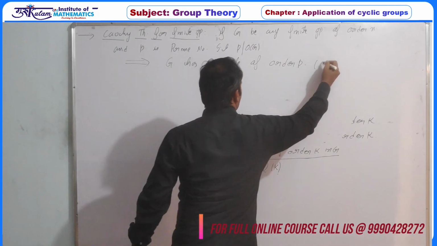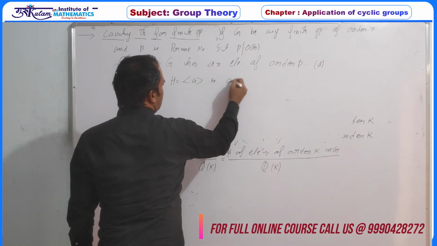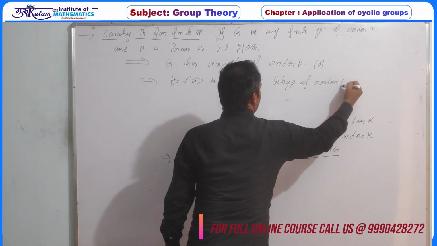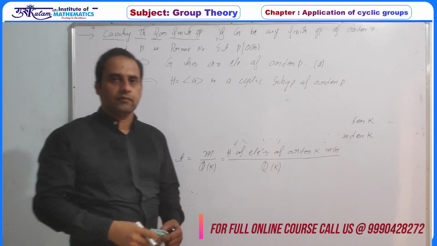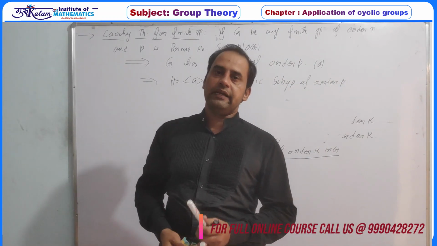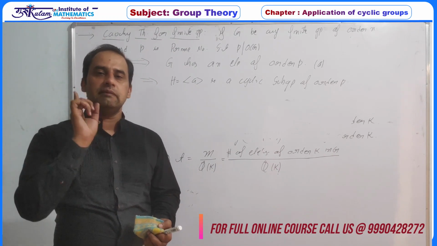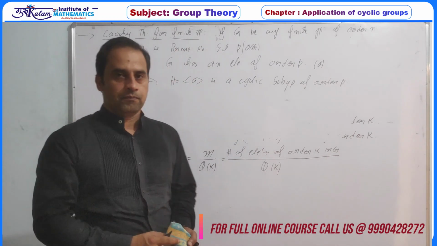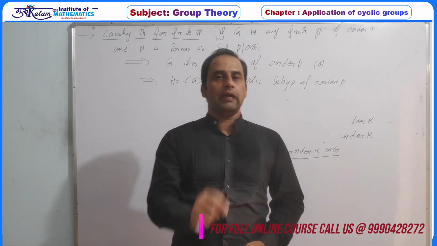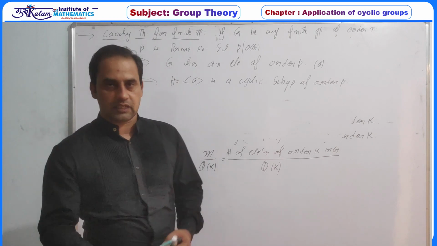Or obviously, if this is element A, then this implies we can generate H generated by A is a cyclic subgroup of order P. So what we can say is that if G is a finite group, P is a prime number such that P divides order of G, then G must have an element of order P, and G must have a cyclic subgroup of order P. Or since except one, the order of every group has a prime divisor, so every group must have a cyclic subgroup except the trivial one. Trivial one itself is cyclic.